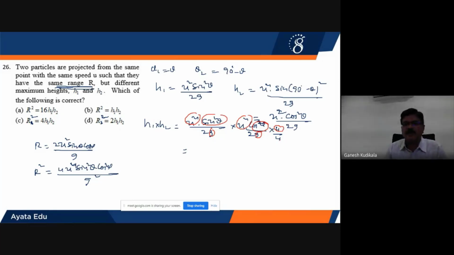And in the denominator I am going to get 4 into 2, 8, 8 into 2, 16. Therefore this value will be equal to R square by 16. So on cross multiplying, R square will be equal to 16 into H1 into H2. That is your first option.